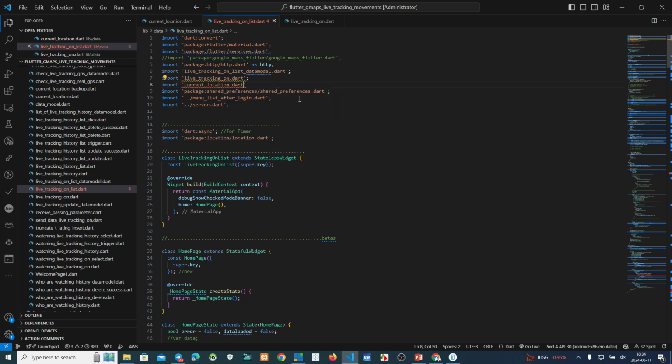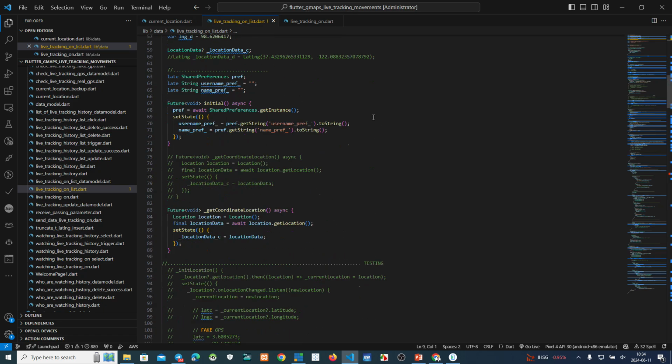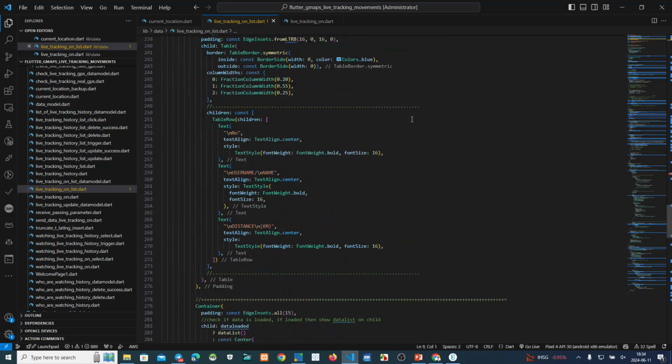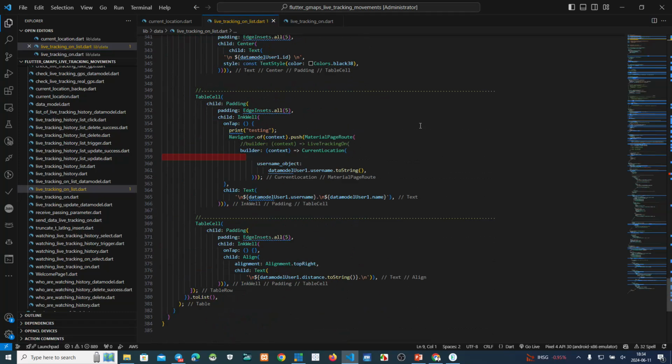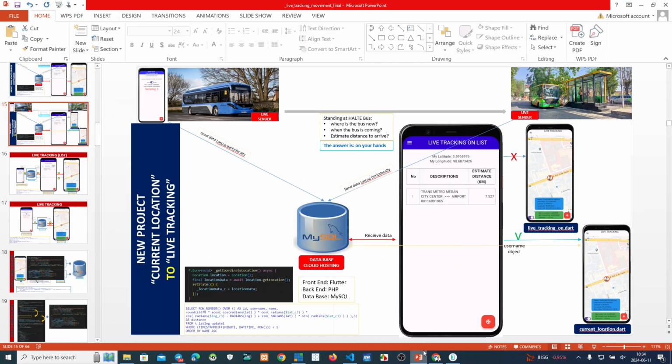Current location, this one. Okay, current location. If we post the information, this one, username and also name like this. Okay, username and this one.